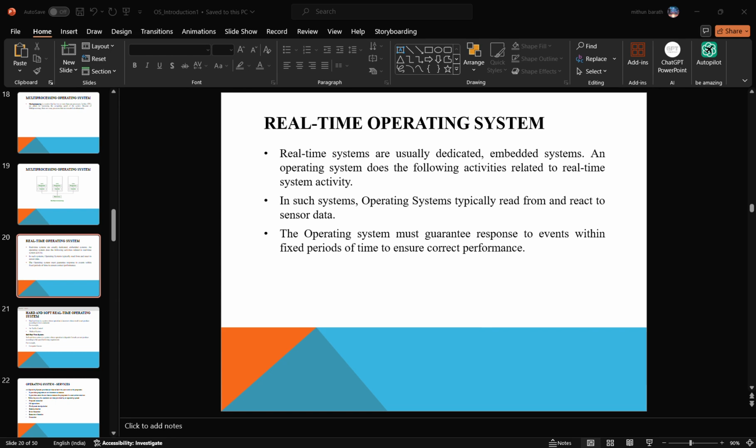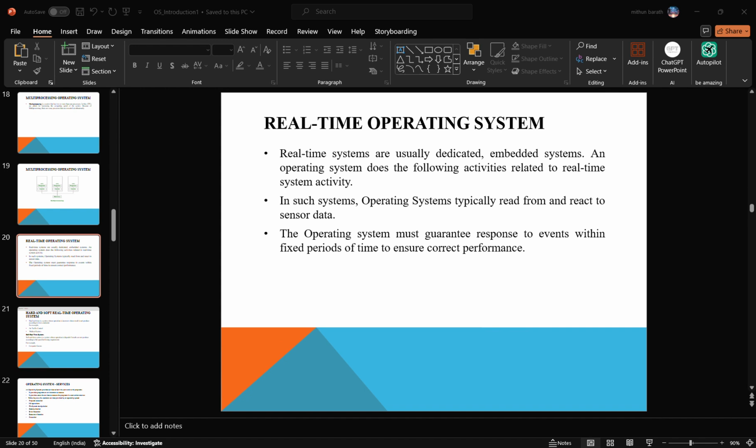The operating system keeps several jobs in memory at a time. This set of jobs is a subset of the jobs kept in the job pool. The operating system picks and begins to execute one of the jobs in memory. In multi-programming, the operating system monitors the state of all active programs and system resources using memory management programs to ensure that the CPU is never idle. So we can use the CPU time efficiently. This is the example for multi-programming.